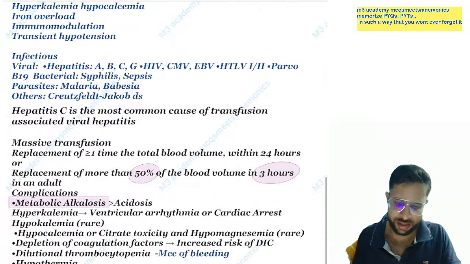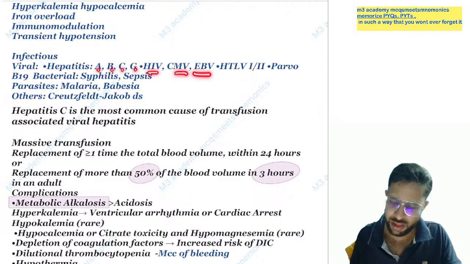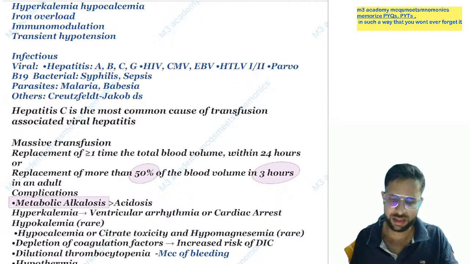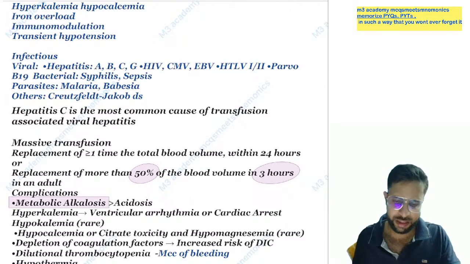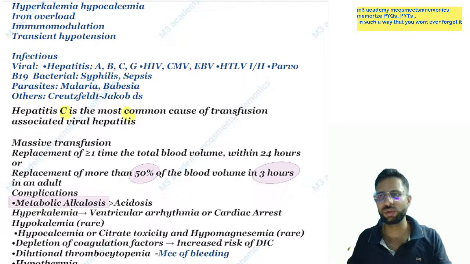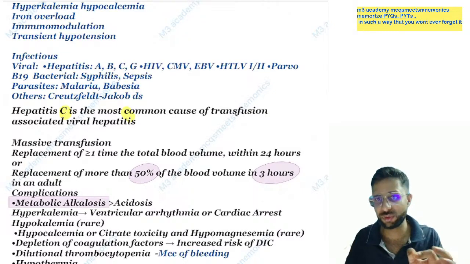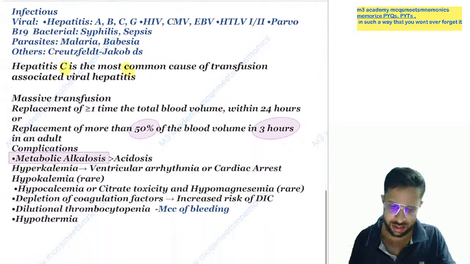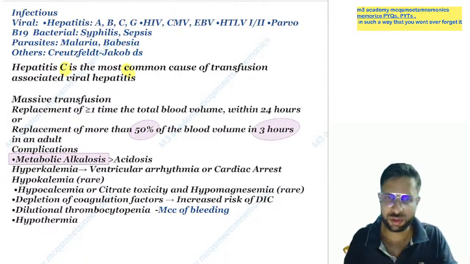Infection, you can say viral means hepatitis A, B, C, G, HIV, CMV, EBV, HTLV 1 and 2, and parvovirus B19. In bacterial, syphilis, and parasitic, malaria, babesia, and also Creutzfeldt-Jakob prion disease. Yes, so hepatitis C is the most common cause of transfusion associated hepatitis. So common means C, hepatitis means C. The most common hepatitis is hepatitis C for transfusion associated hepatitis.